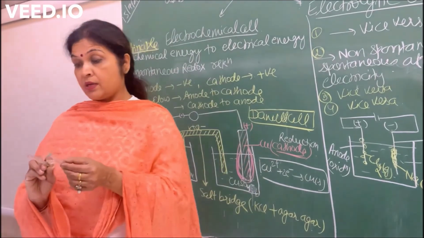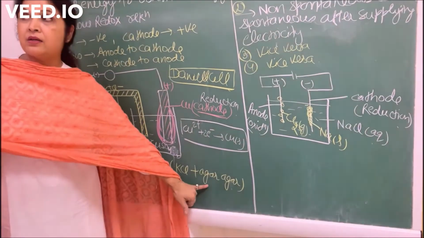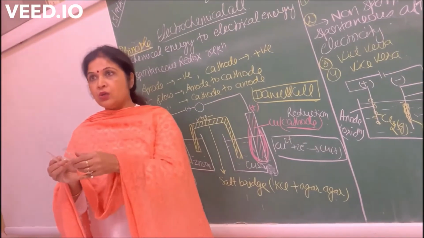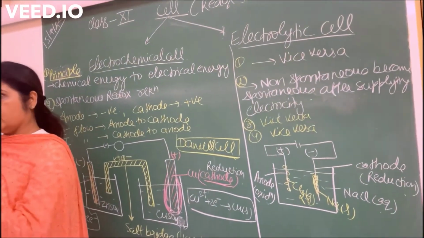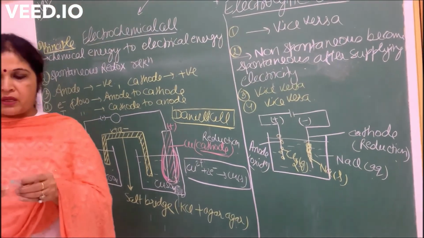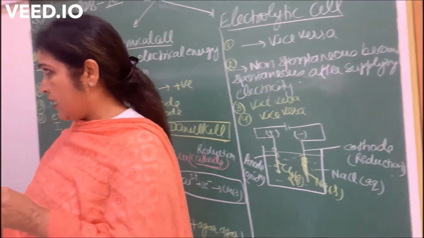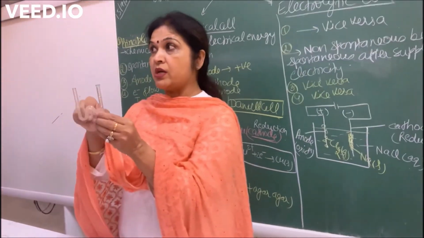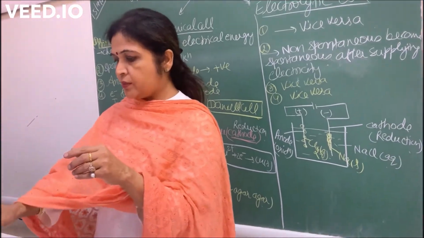And this salt bridge is made of KCl along with agar-agar. What is the role of agar-agar? To make the jelly. You can see later how to make this salt bridge also. So in the salt bridge we are filling KCl along with agar-agar, and after filling you can see it becomes solidified, it becomes a gel, right? And this salt bridge is dipped.